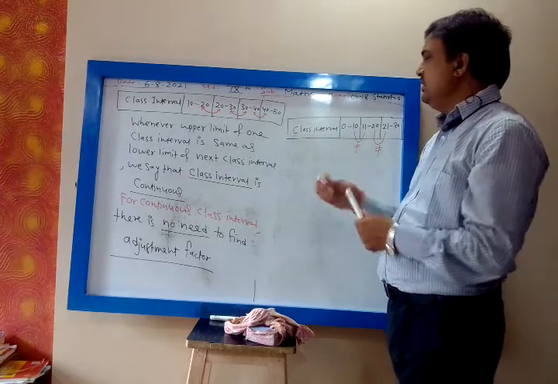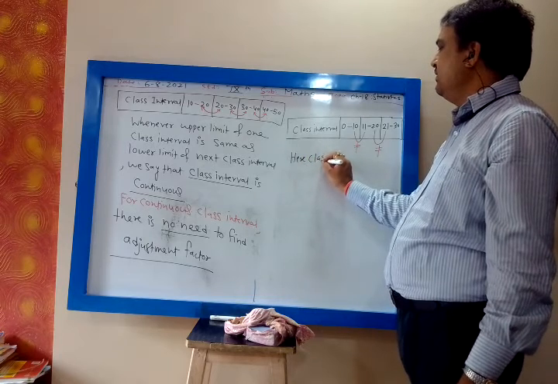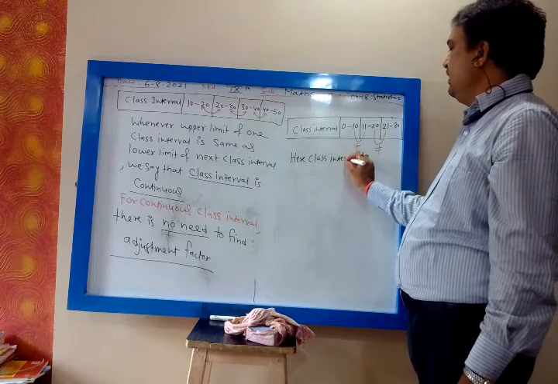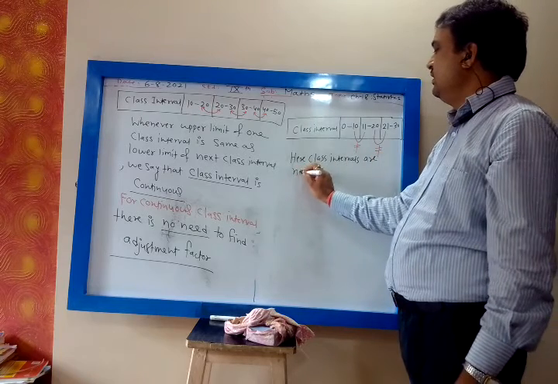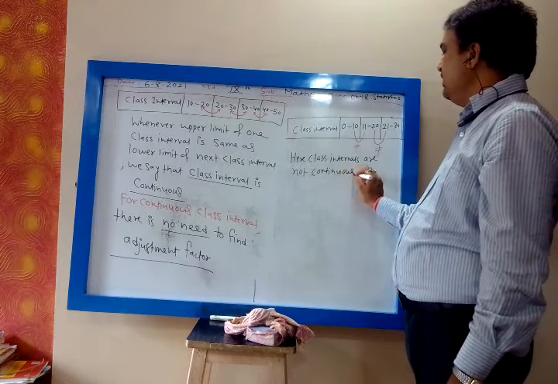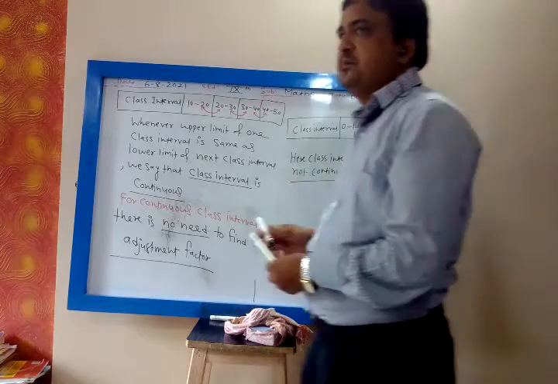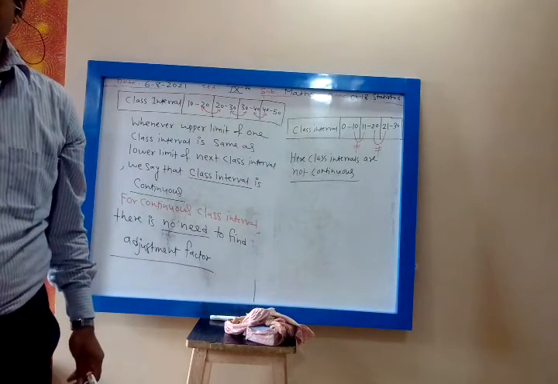So here the class intervals are discontinuous. Here the class intervals are not continuous.